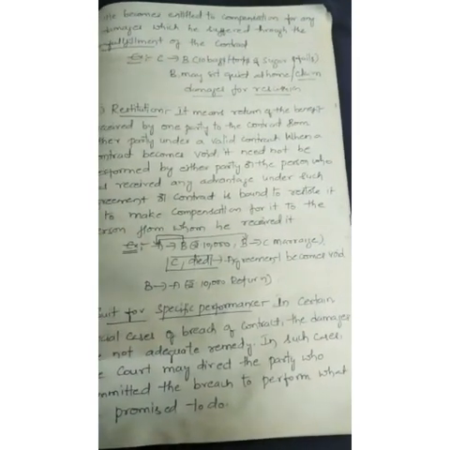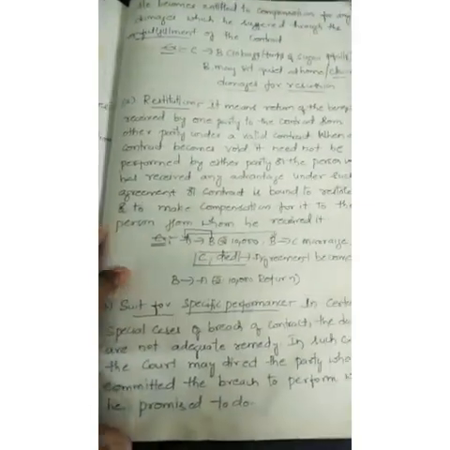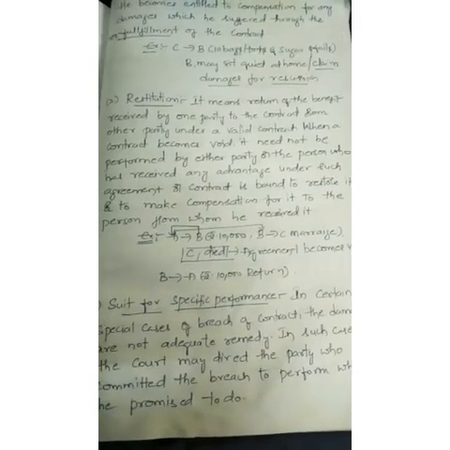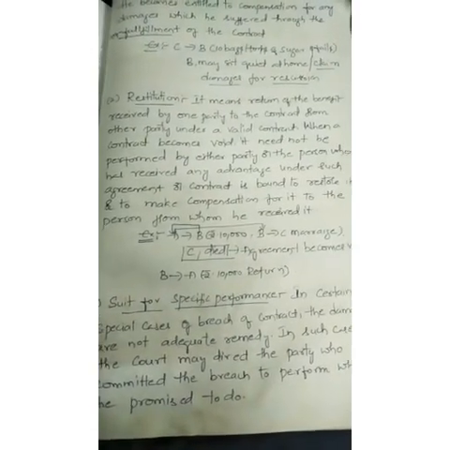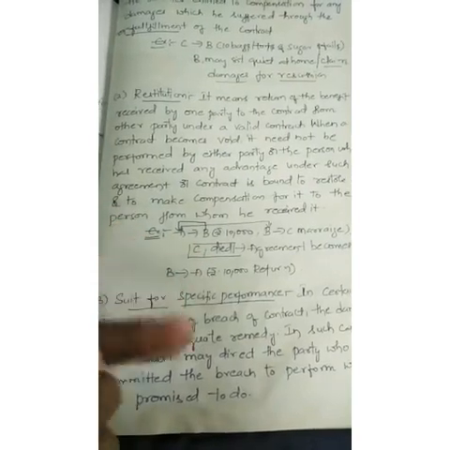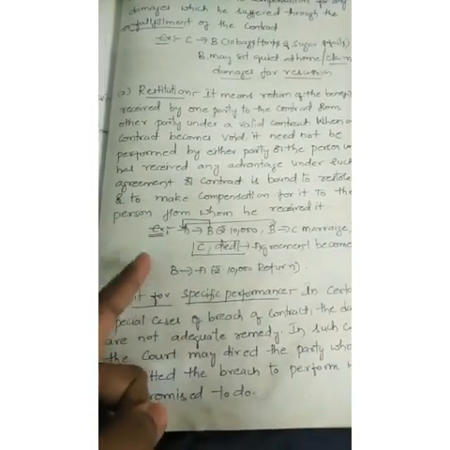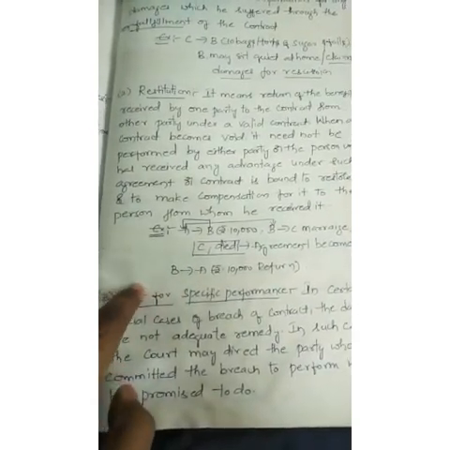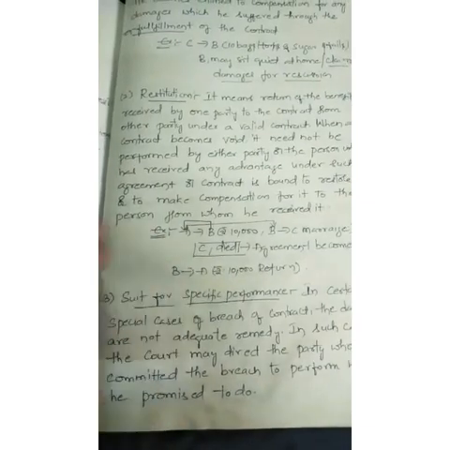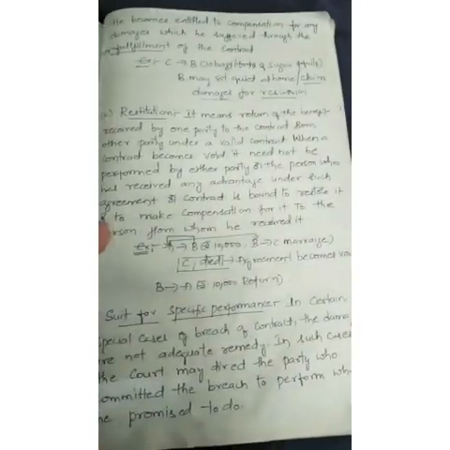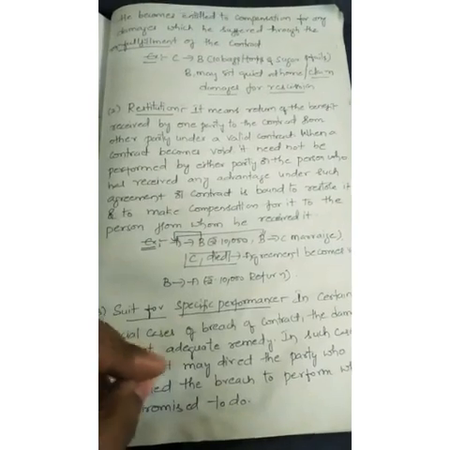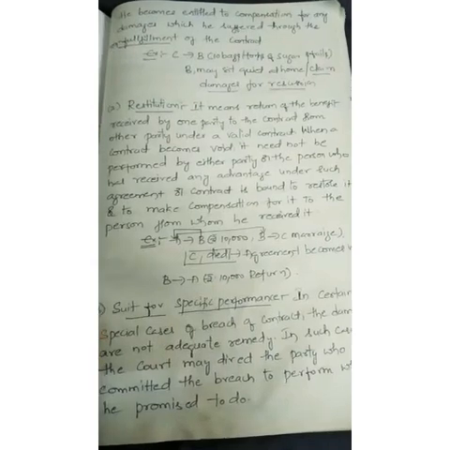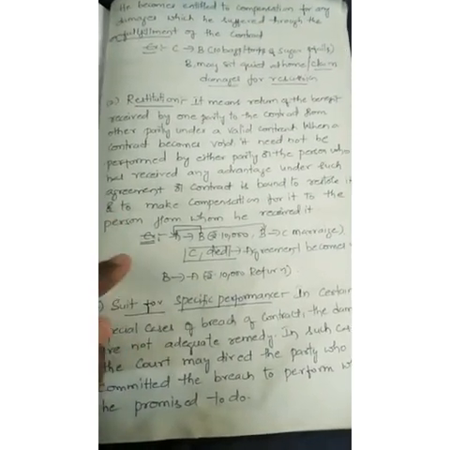So simply I will go with an example here. First of all, understand the meaning of restitution. Restitution means return of the benefit, whatever benefit was received. If two parties enter into a contract, and one party gives a benefit to the other party, then the other party must return whatever benefit he received to the first party. Returning of the benefit is called restitution. So I'll go with the example here.